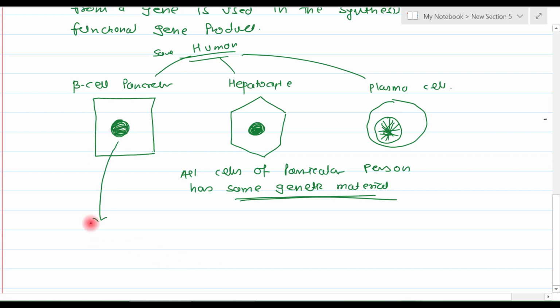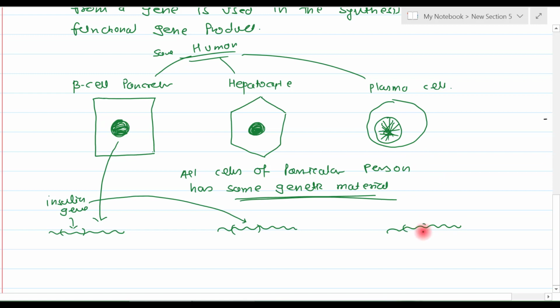Beta cells have an insulin gene, right? They have this part, let's say it is an insulin gene. The same gene is present in the hepatocyte also, and the same gene is present in the plasma cell also. So, let me highlight the insulin genes.